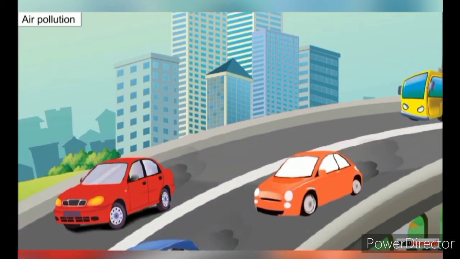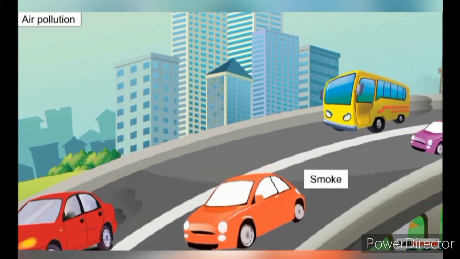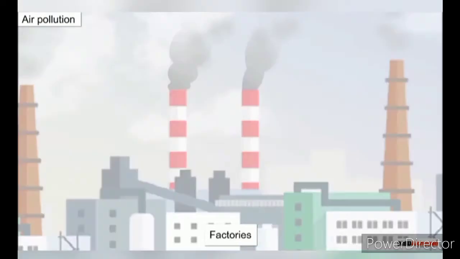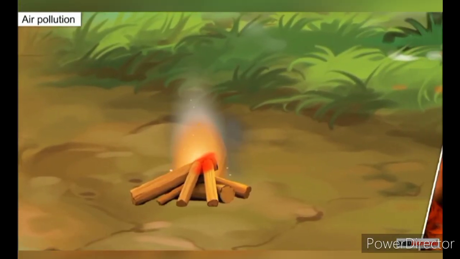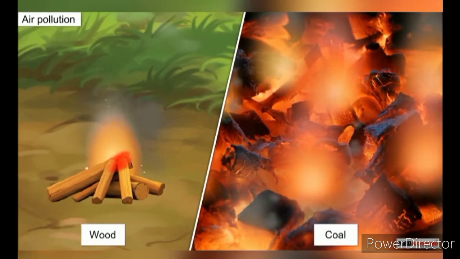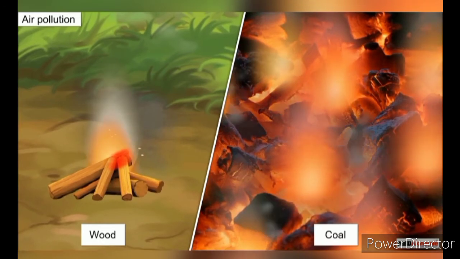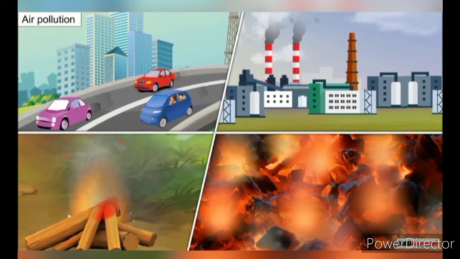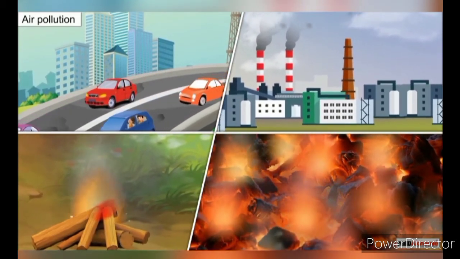The major pollutant of air is smoke. It is mainly released by vehicles and factories. Burning of fuels like wood and coal also produces a lot of smoke. The smoke released from different sources has many harmful gases that get added to the air to pollute it.